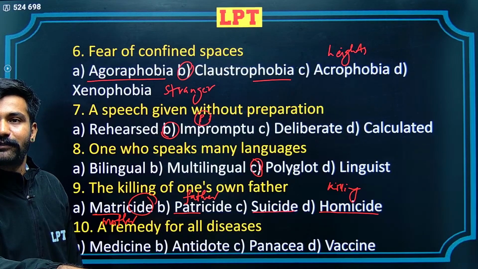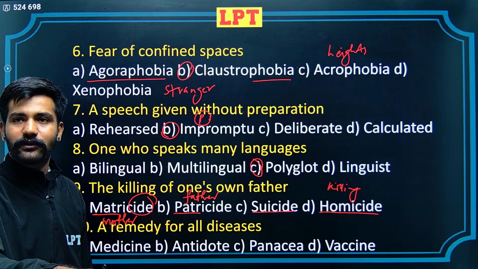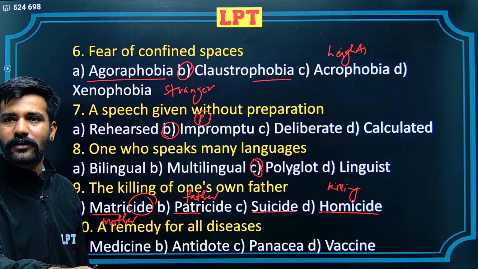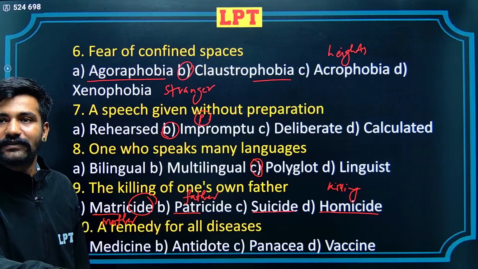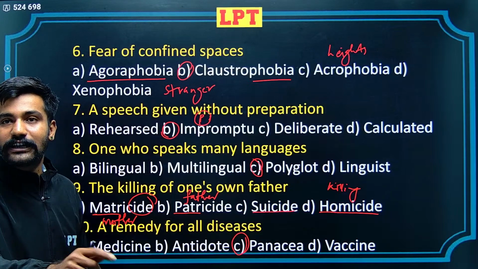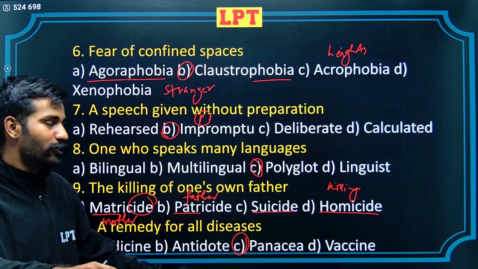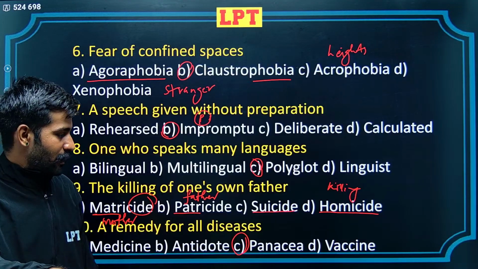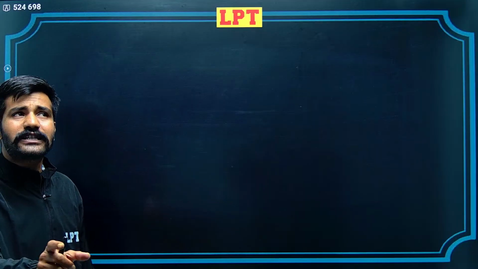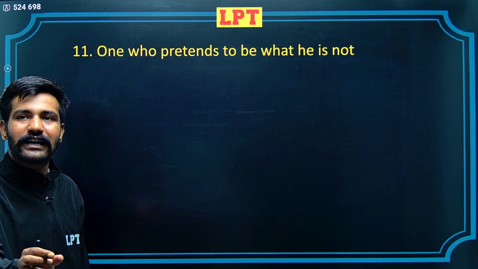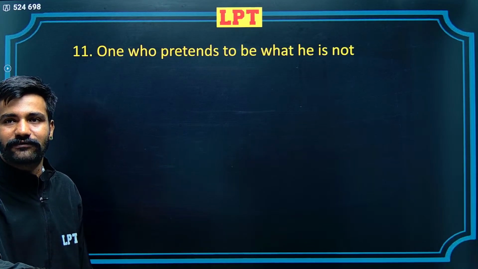Okay, the first alternative is medicine. Medicine is something which is recommended to subdue a disease and ailment. B option is antidote. Yes, Tamanna. C alternative is correct. Panacea is the word which is said to be cure of all diseases. In Hindi, you might have heard the word Ramban. Ramban is the Hindi translation of the word panacea. D alternative, vaccine, would refer to a cure, as you would have heard about the corona vaccine. The vaccine is a cure which has certain elements of the disease itself, with the same bacteria and stuff.